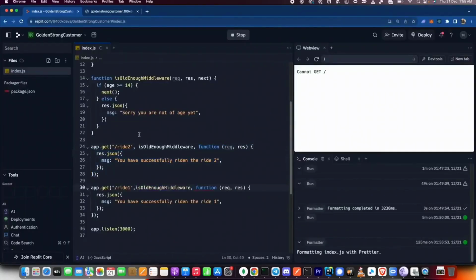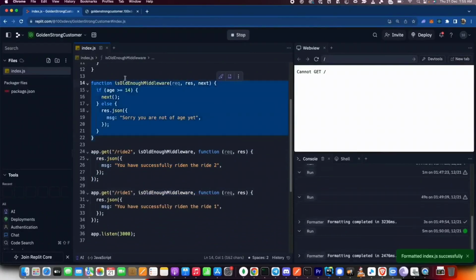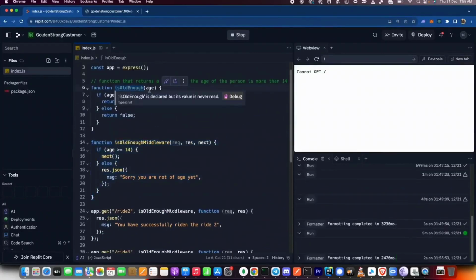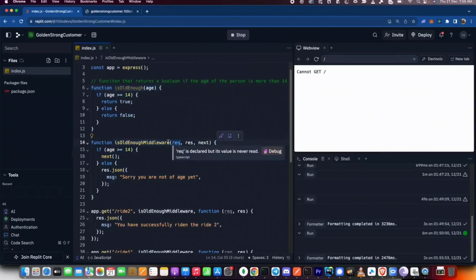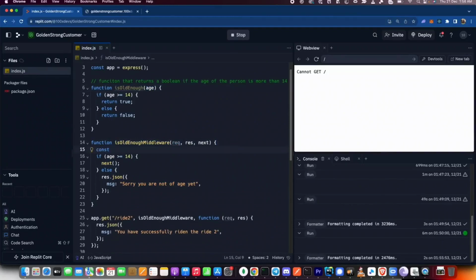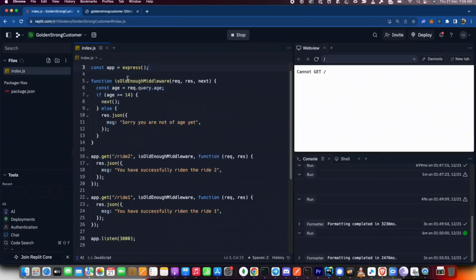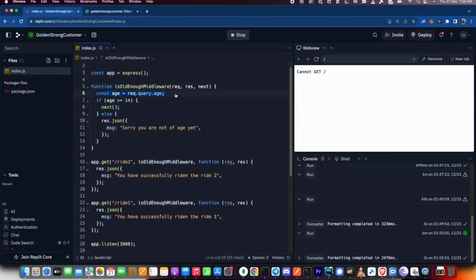How do you define middlewares? It's just a function. But it's different from this isOldEnough function. This guy accepts age as an input. This guy has access to the request object, so it can actually extract the age, const age equal to req.query.age, and then do whatever logic it wants with it. We don't need this function anymore. And based on the age, it'll either call the next middleware or stop it right here. And these two guys are good enough. They're using the middleware. The middleware will do its thing, either stop the request or let it flow.